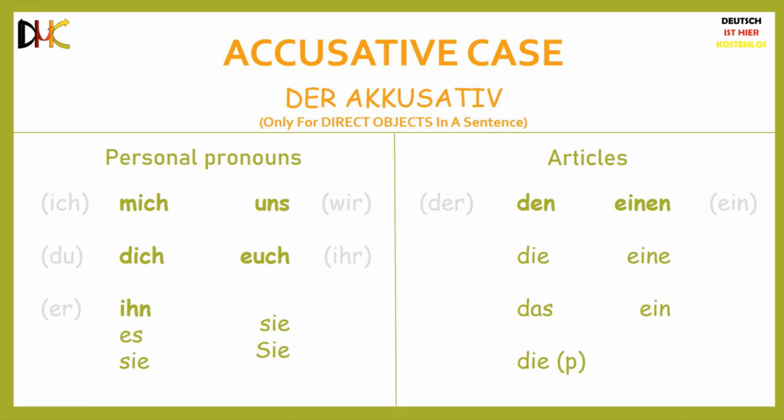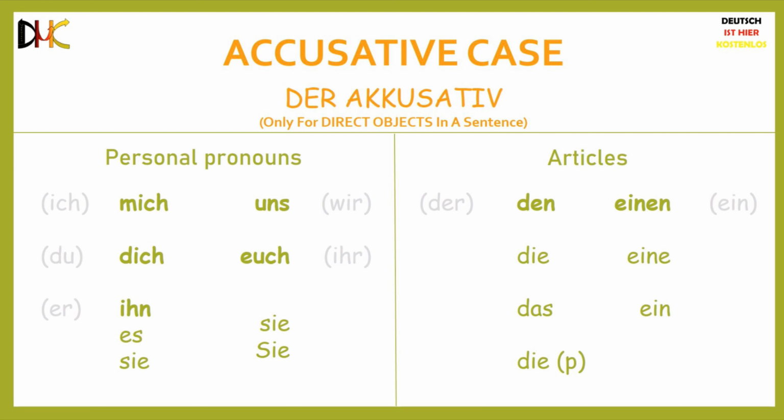The only nominative personal pronouns that change in the accusative case are ich, du, er, wir, and ihr. Mich means me. Dich still means you, but as a direct object of the sentence. Ihn means him. Uns means us. Euch still means you all, but as the direct object of the sentence.